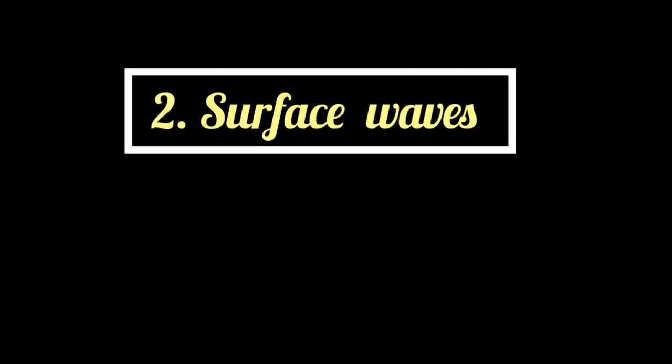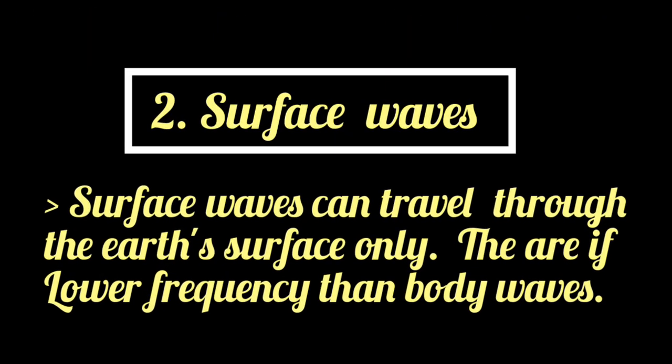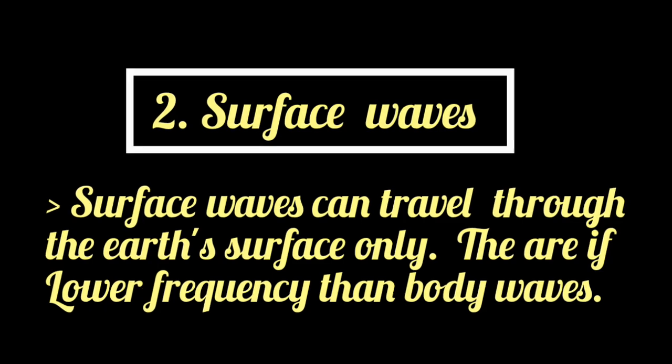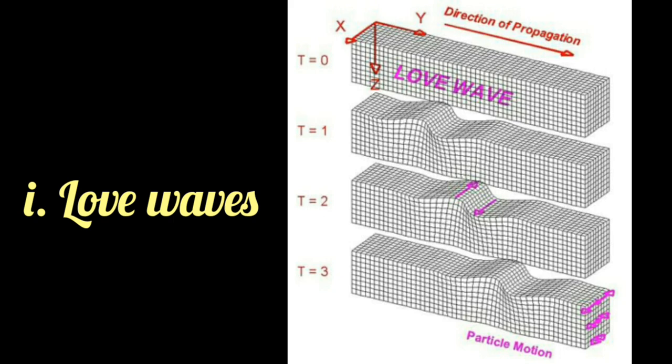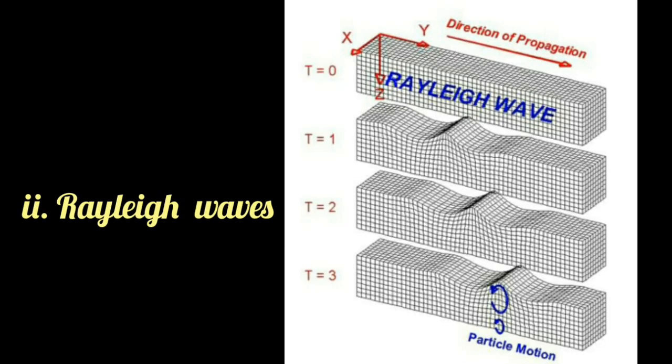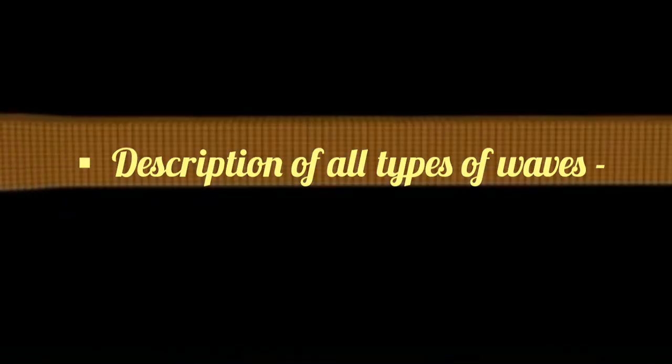Second is surface waves. Surface waves can travel through the Earth's surface only. They are of lower frequency than body waves. They are also of two types. A is Love waves and B is Rayleigh waves. Description of all types of waves.